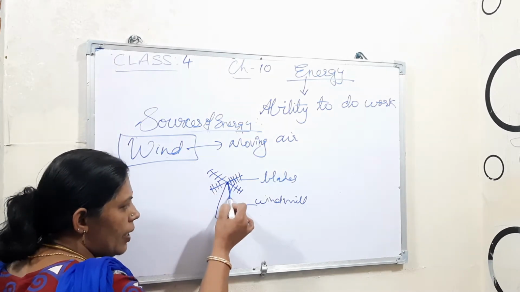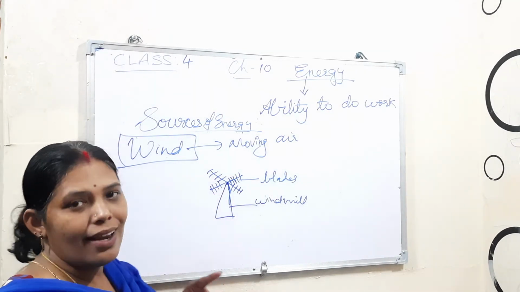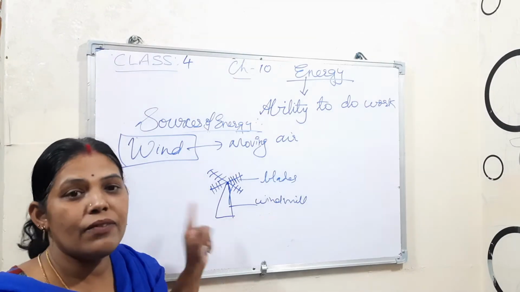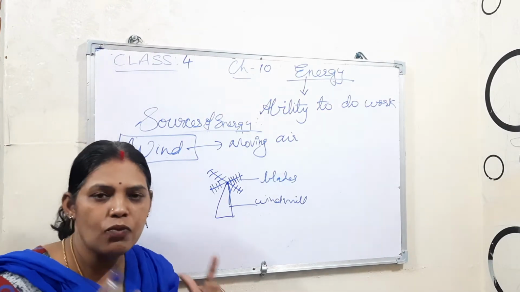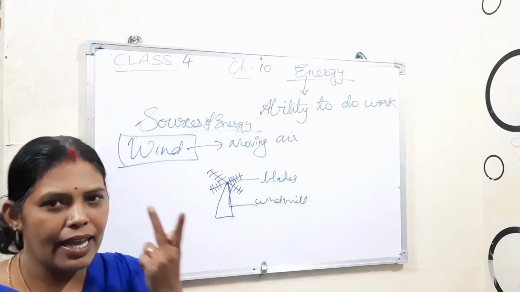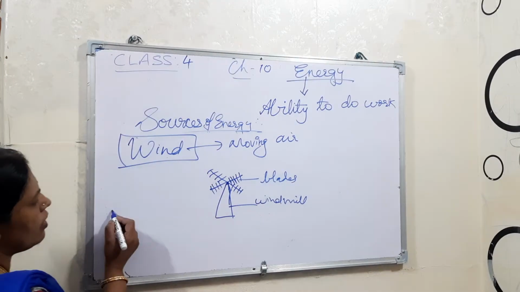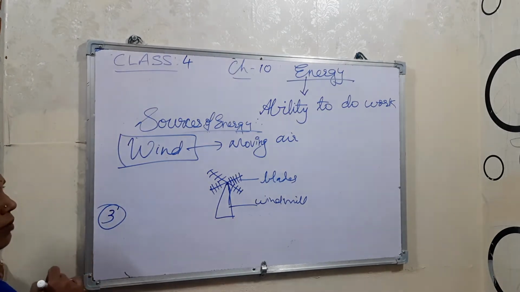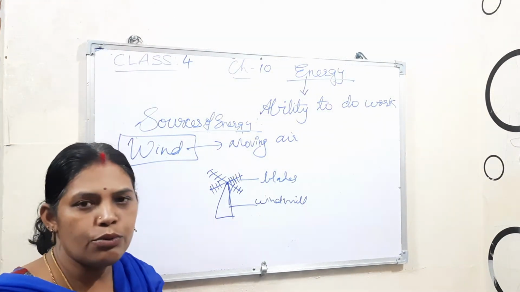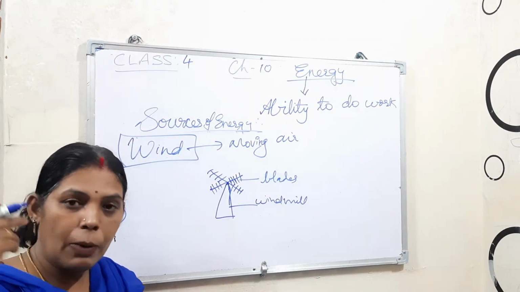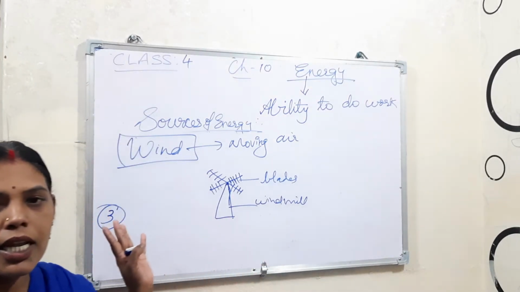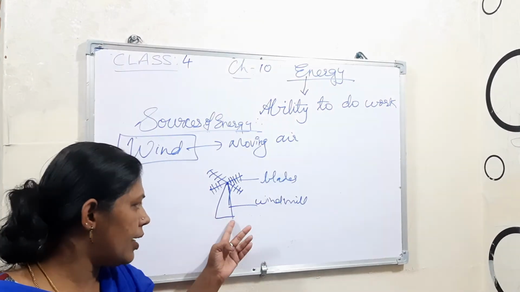That energy will be converted into electrical energy. So for that the windmill helps. Through the windmill also we will get the electrical energy from the wind. Okay, understood? Now the third one, it is this electrical energy. For what purposes are we using the electrical energy we get from this?